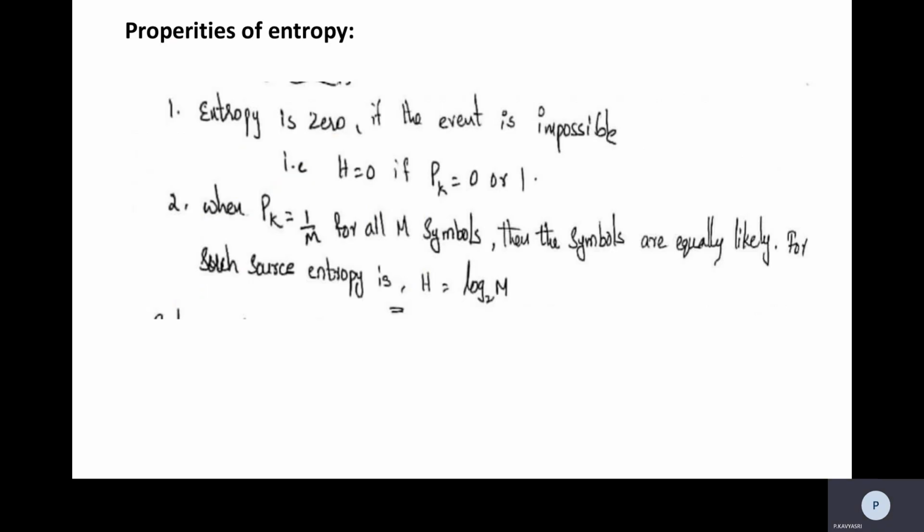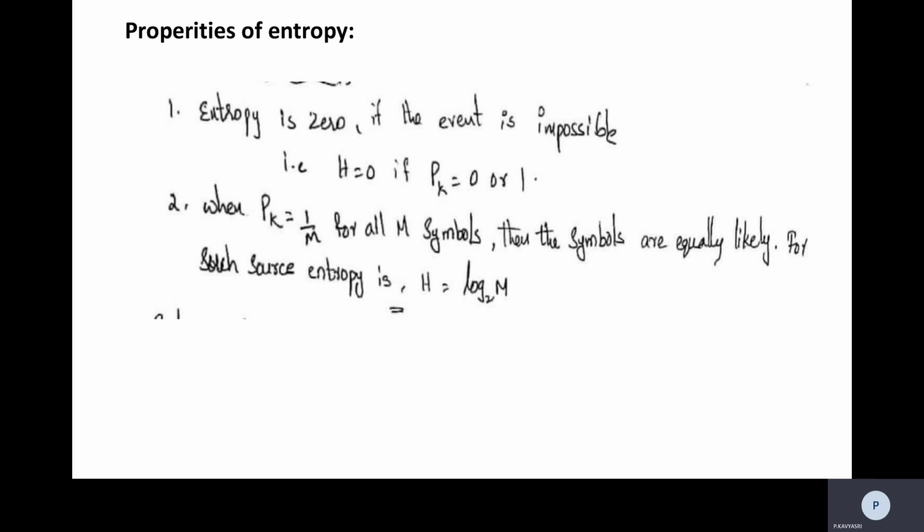So entropy also has some properties. Here we will see the properties of entropy. Entropy is zero if the event is impossible, that is, H is equal to zero if pk is equal to 0 or 1. And where pk is equal to 1 by m for all the m symbols, then the symbols are equally likely. For such a source, entropy is H is equal to log 2m. So these are the properties of entropy.